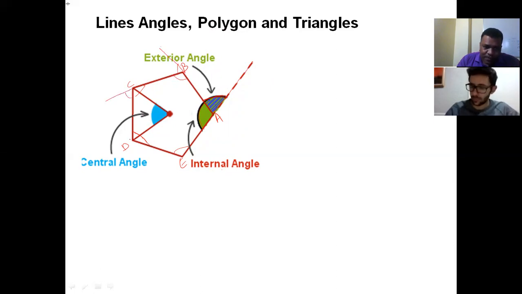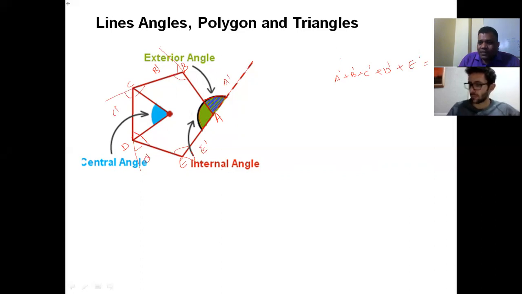Let us say these are A dash, B dash, C dash, D dash, and E dash. Do remember the sum of exterior angles is always 360 degrees for any polygon. So A dash plus B dash plus C dash plus D dash plus E dash is 360.